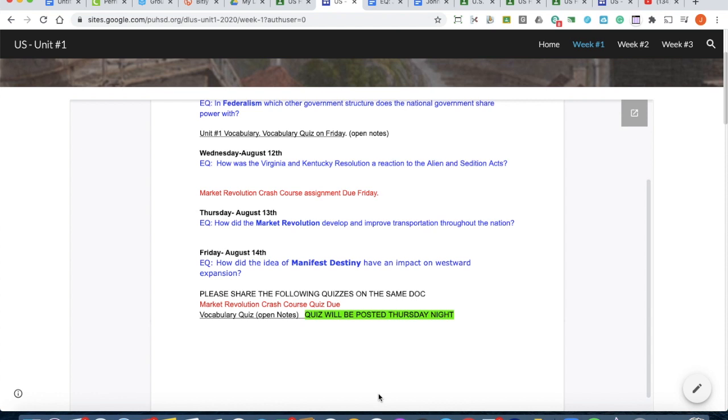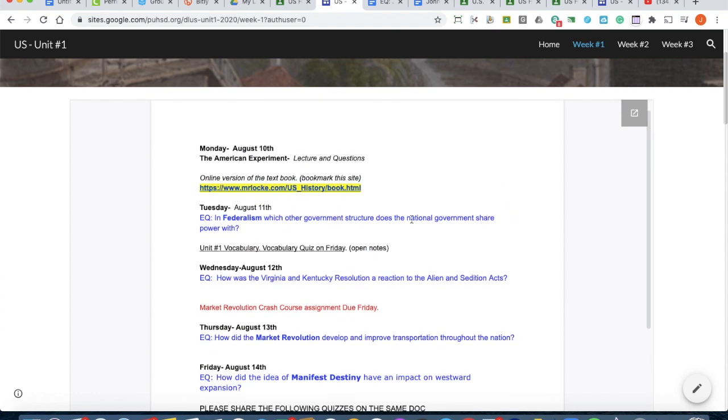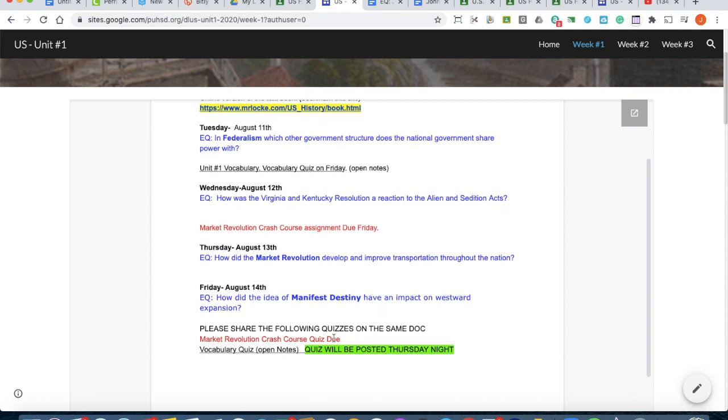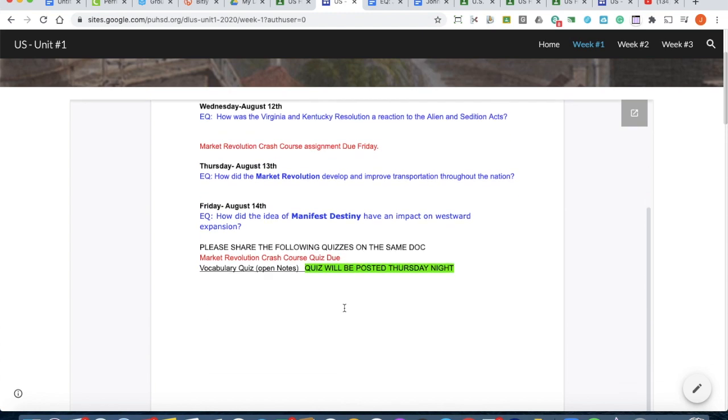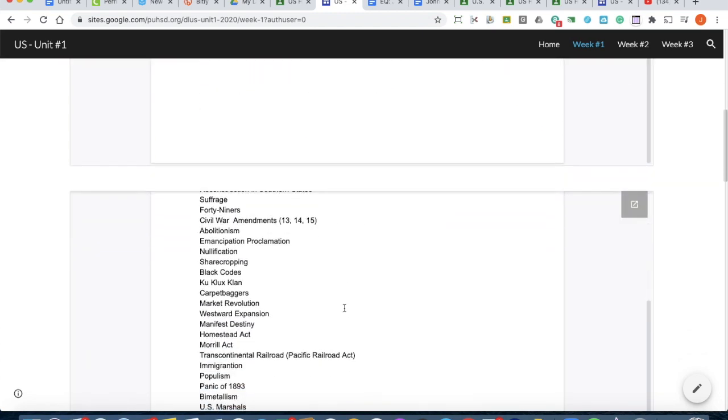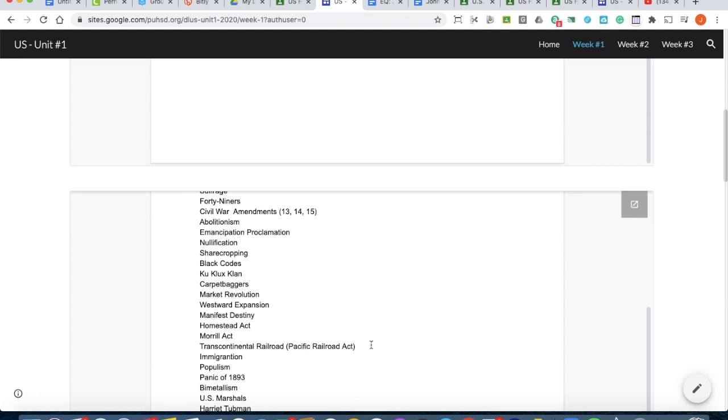Now, as you go, we'll also see that there are quizzes every Friday. So make sure you're ready to do the quizzes on Friday. They're due at 3:15 at the end of the day Friday. You're also going to have things like the Market Revolution crash course and these other various classwork assignments which will help you with your essential questions and assignments to do with them. So note them.